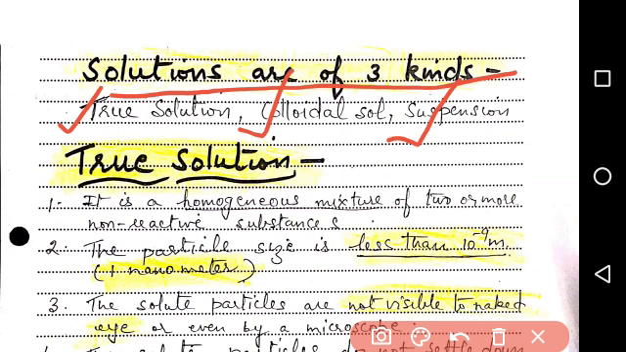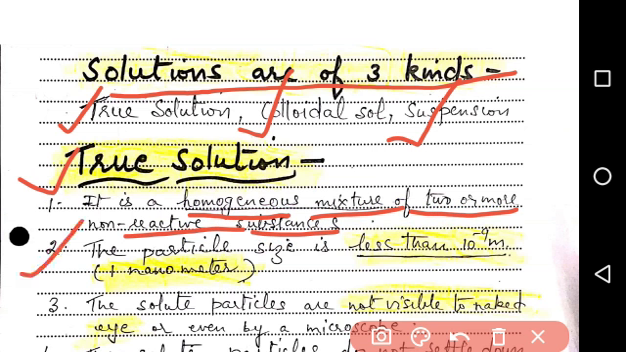For the first, what is a true solution? A true solution is a homogeneous mixture of two or more non-reactive substances. For example, sugar in water or salt in water solution. It is a homogeneous mixture where two or more substances are present. In sugar water, sugar and water are present. In salt water solution, salt and water are present, and so on.